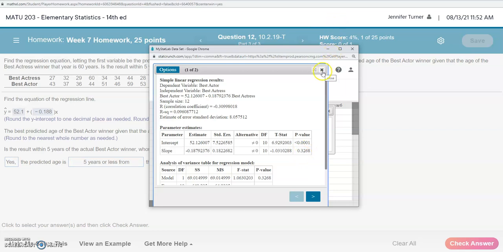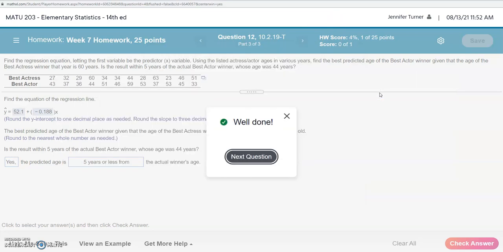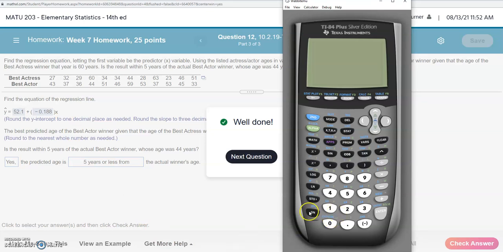What would we have done in that case? In that case, we would have taken the age of the best actress that they gave us, which was 60, and plugged it into X in this equation of the line. The good correlation would have told us that this line is good. So on our regular calculator, whatever calculator you have, we would have taken this line, 52.1 plus negative 0.188 times, and then we would have put in the age of the actress that they gave us, which was 60.